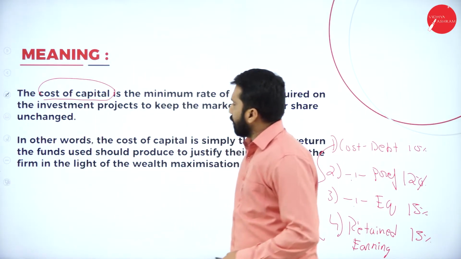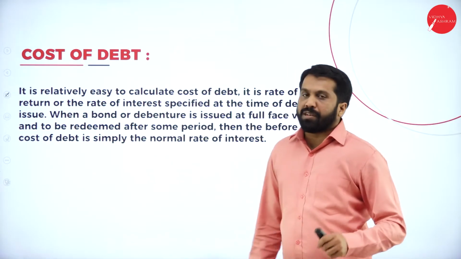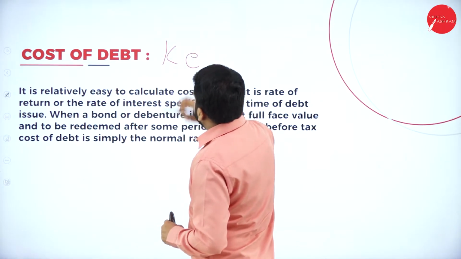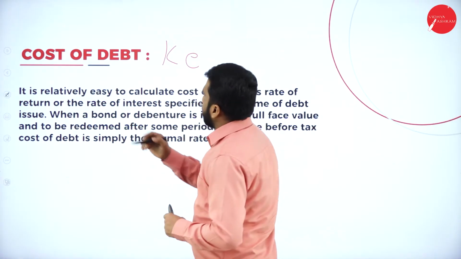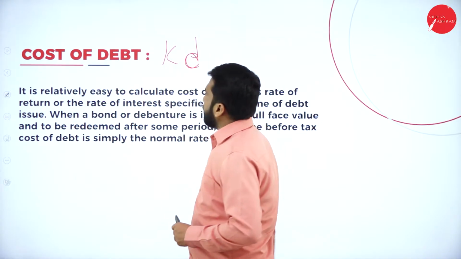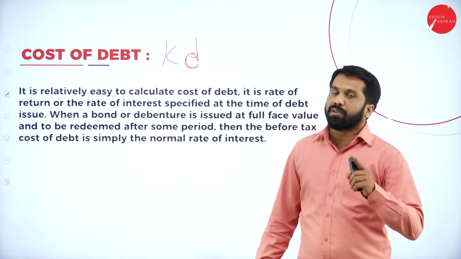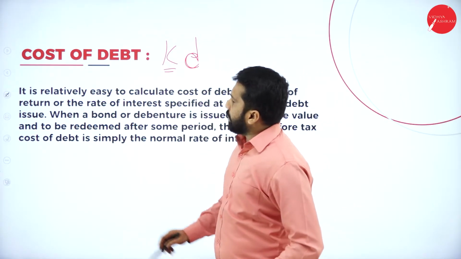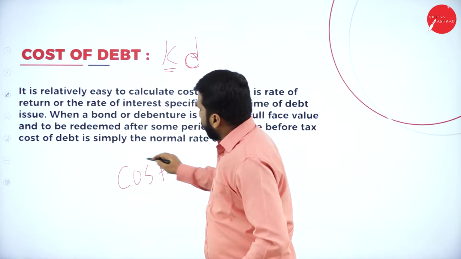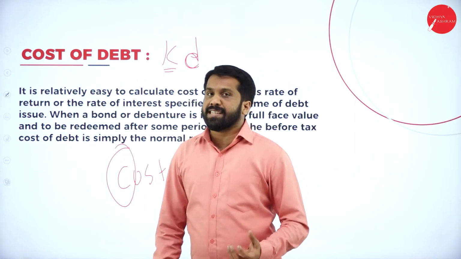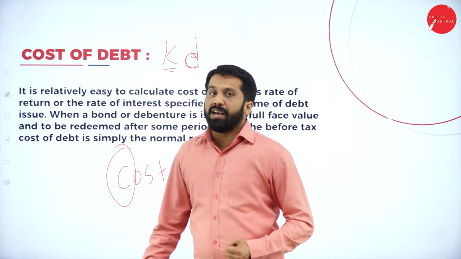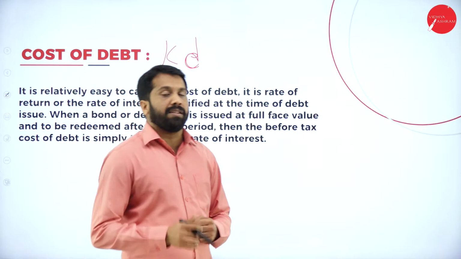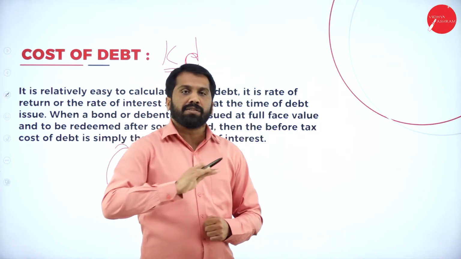Now, the first thing we call it as cost of debenture. So, KD, cost of debenture. KE comes for cost of equity. Now, why do we call it K? You know the spelling of cost. What is the first letter? The first letter is C. Still we take the letter K. Why? Because the foreigners, the Britishers, were using K for capital, not C.